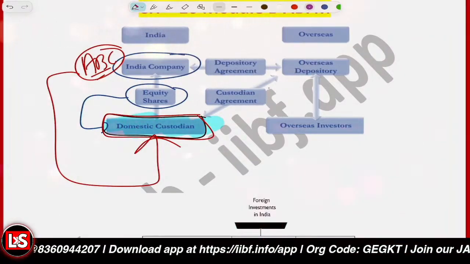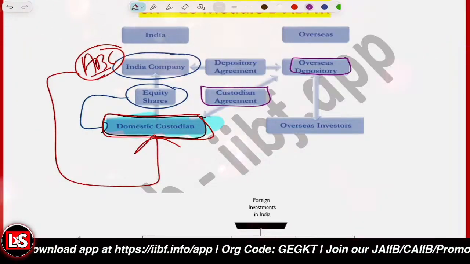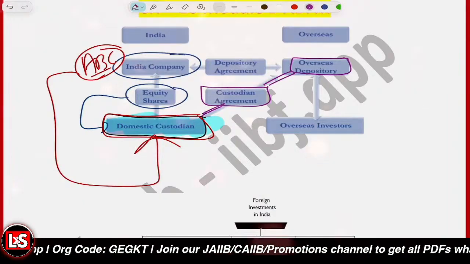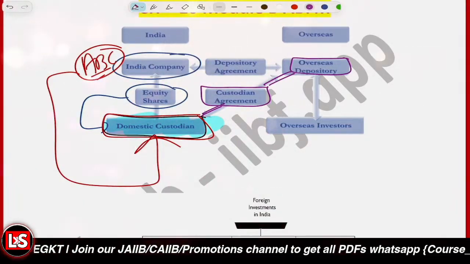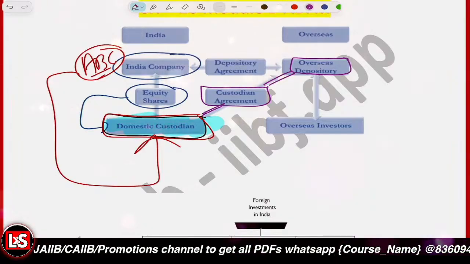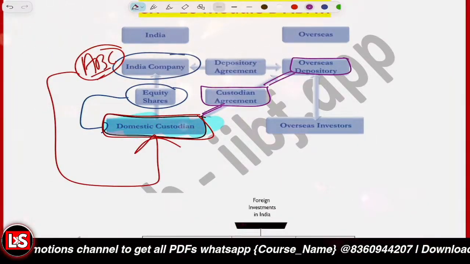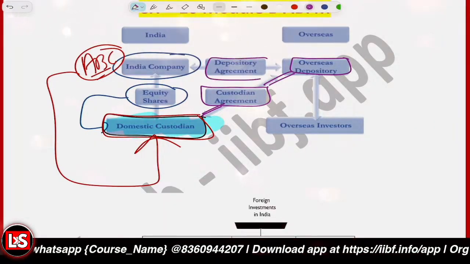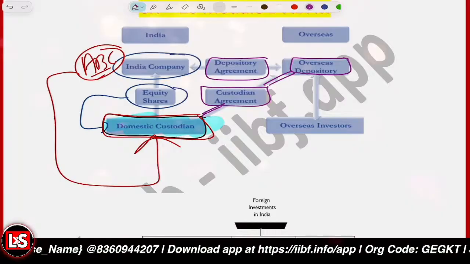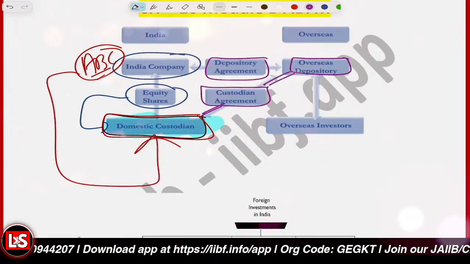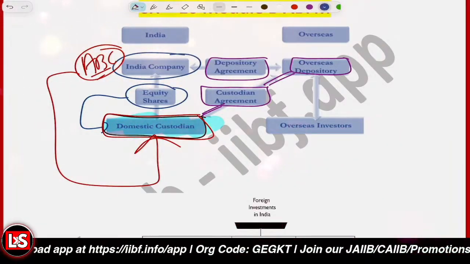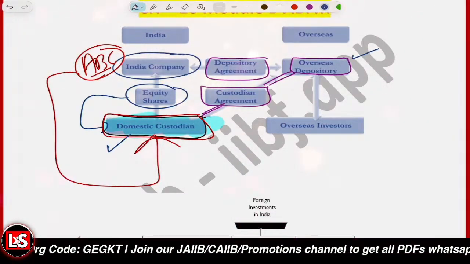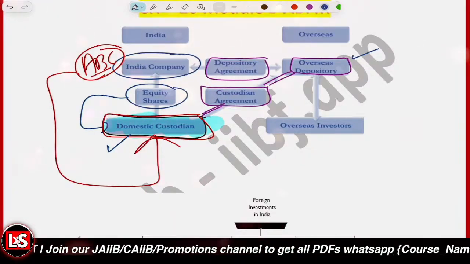Now there is a custodian agreement between the overseas depository and the domestic custodian. This agreement governs the custody and handling of shares. And there is a depository agreement related to the same, and further we have the overseas investor also. So custodian agreement is between the domestic custodian and the overseas depository, and the depository agreement is between the Indian company and the overseas depository.